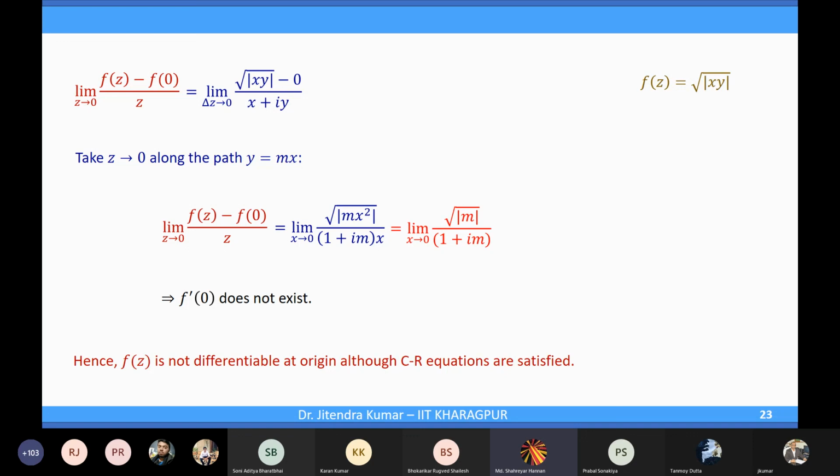Your voice was breaking. What I said, the sufficient condition is that CR equations must be satisfied plus something more. What more? Those first order derivatives appearing there must also be continuous. Yes, sir. Naturally, that is sufficient. That is more than what you need. Fine?